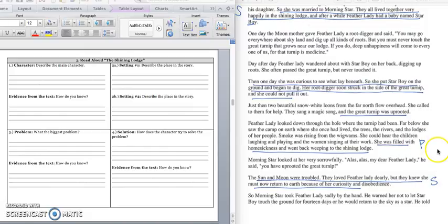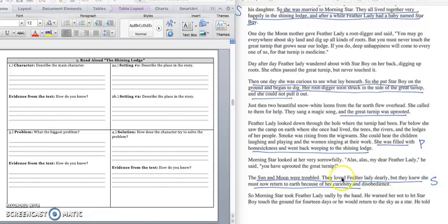All right, we have our problem. The Feather Lady is homesick because she uprooted the great turnip, which she was not supposed to do. So in box 3, we will write, after Feather Lady marries the Morning Star, she pulls up a turnip that she's not supposed to and brings unhappiness to her life. Press pause to write down your answer and play when you're ready for the quote.